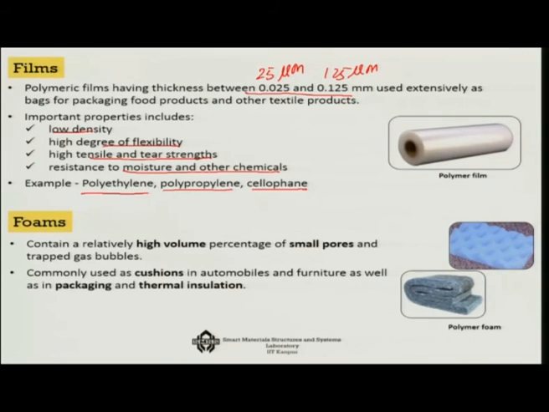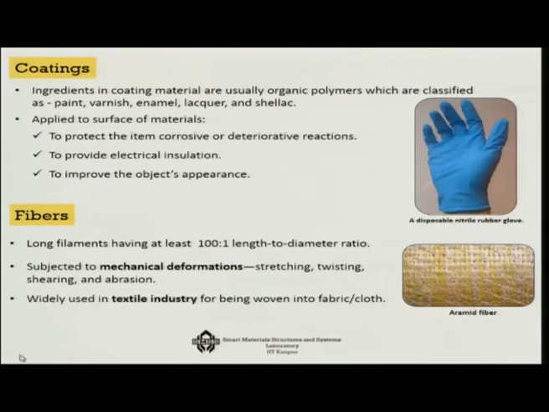Then the other group I told you about is foams, right, the sofas for example, which have foams. So, there you have the polyurethane foams. So, foams are another very important category of polymers. They contain a relatively high volume percentage of small pores and trapped gas bubbles. They are commonly used as cushions in automobiles and furniture, as well as in packaging and in thermal insulation, where you get polymeric foams. So, that is another end use. So, films and foams. What else will you see?